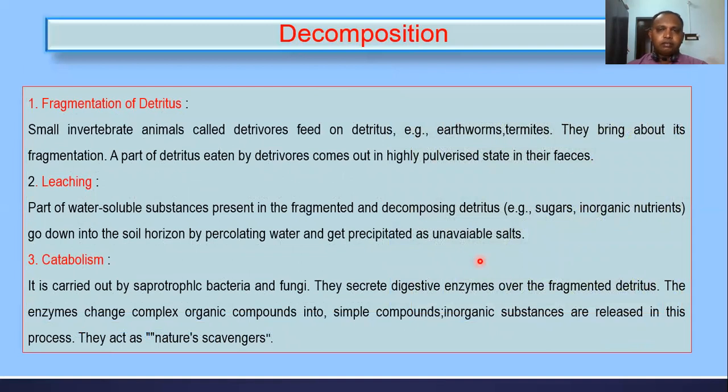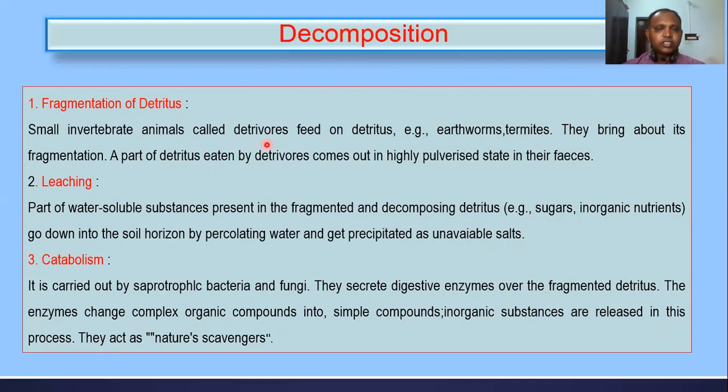Let's see the exact steps of decomposition here. The decomposition process starts with fragmentation. Detritus starts to fragment, and this fragmentation is carried out by small invertebrate animals called detritivores.